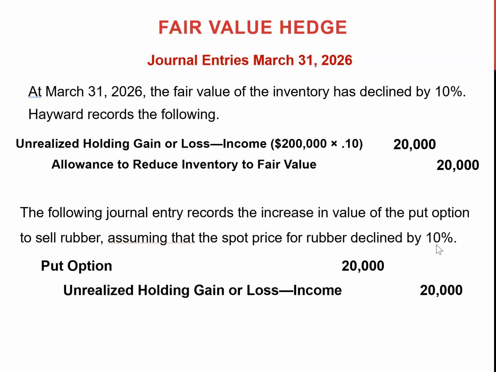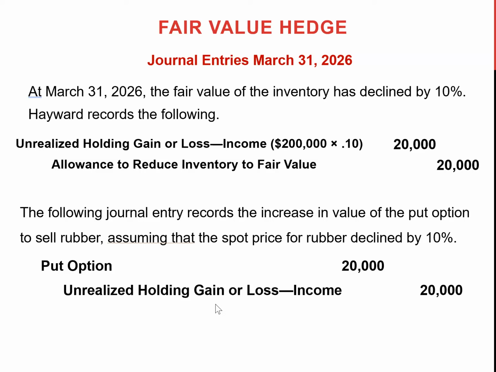So since the rubber price declined and the company has a right to sell the rubber at a higher price, that means the company is making a gain from that put option. So we will record the put option related gain or loss. Put option price for each pound declined by $5 since the company has a right to sell the rubber at a higher price.